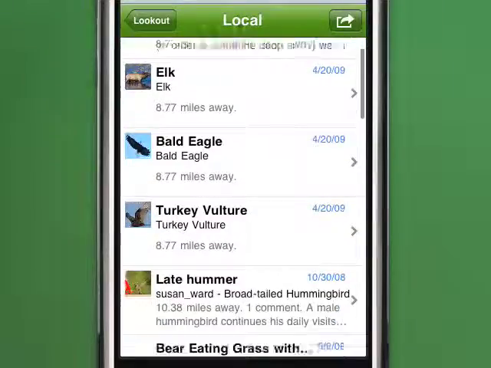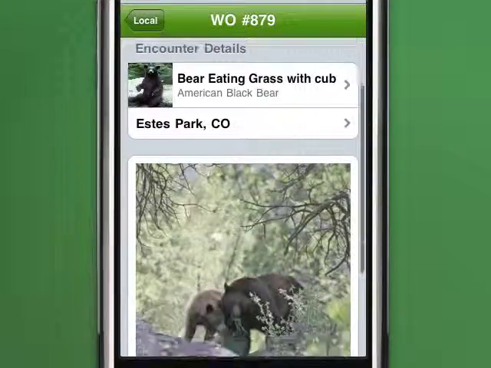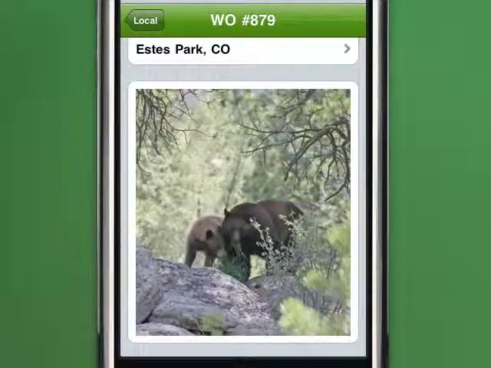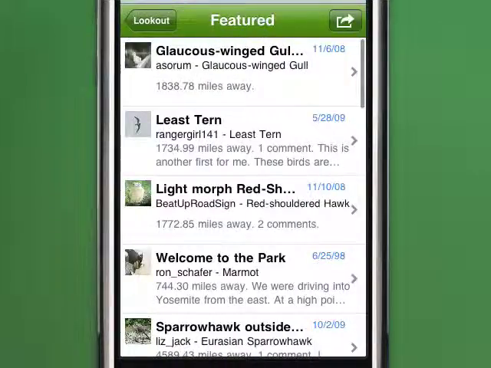You can browse local encounters, investigating any ones you choose. Or you could ask it for specifically encounters from your WildObs favorites or wishlist species. Additionally, you may ask for featured, recent, or popular encounters from the community.